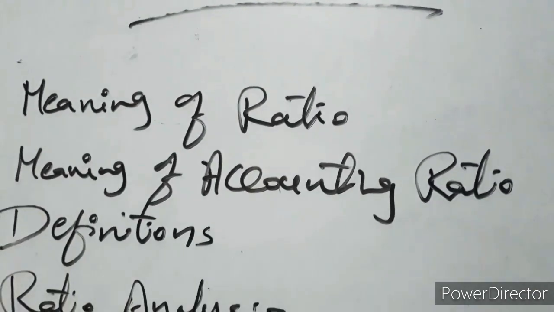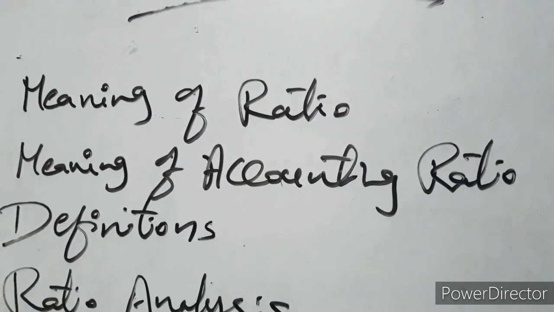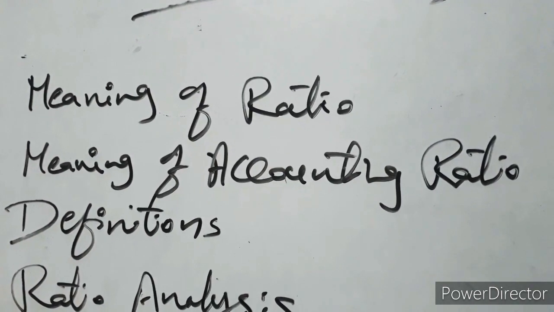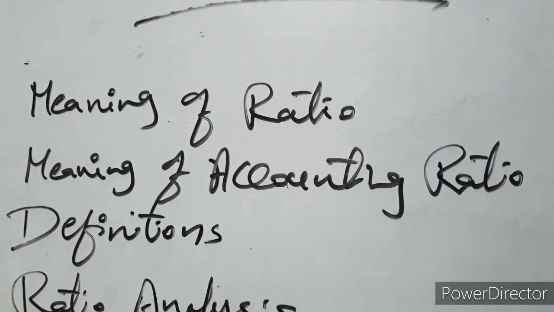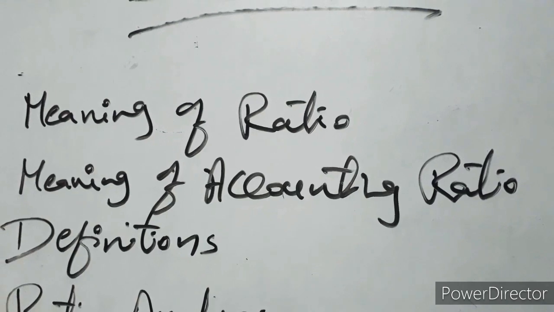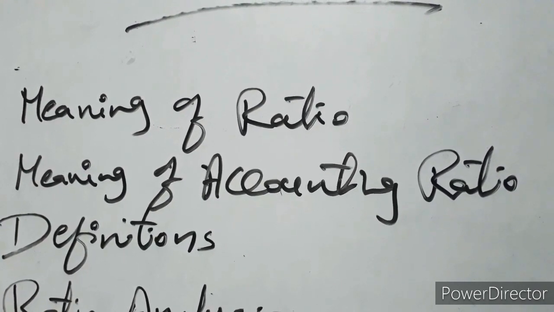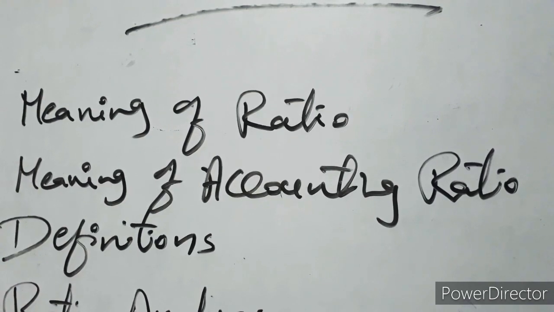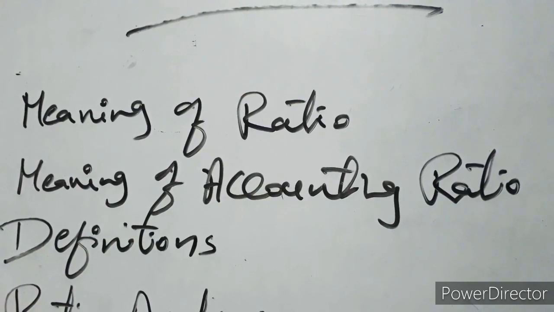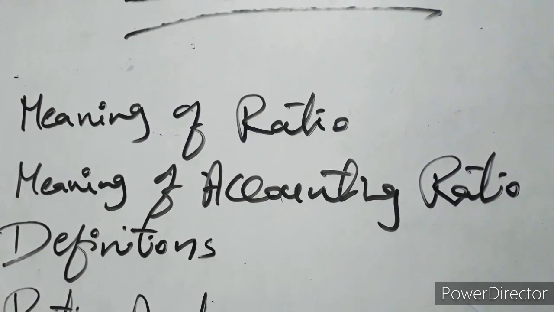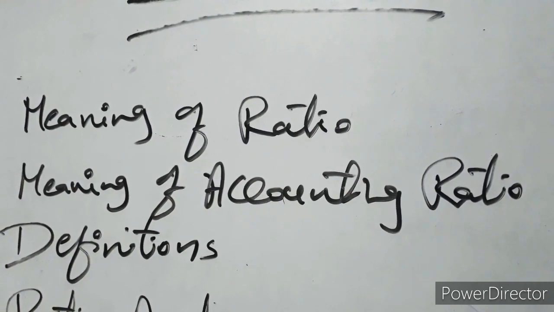The accounting ratio means a ratio based on accounting data, that we are collecting the data from the accounts, from the statements, and calculating these ratios. In other words, accounting ratio is defined as a quantitative relationship between two or more accounting variables of the financial statements.